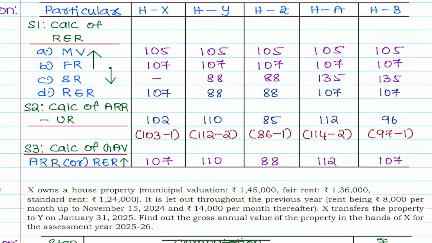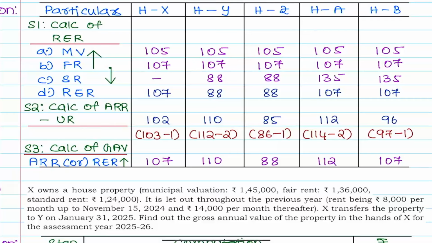Okay. 1,03,000. What is the final answer? 1,03,333. Yes, sir. Another student is showing the answer 1,03,333. Arvind is also showing the answer 1,03,333.